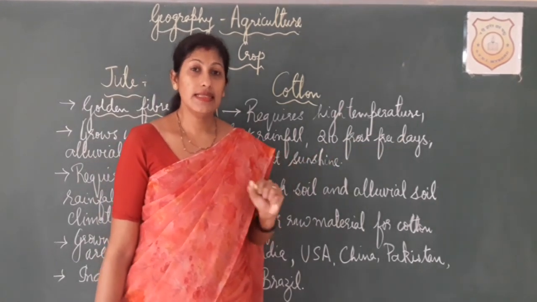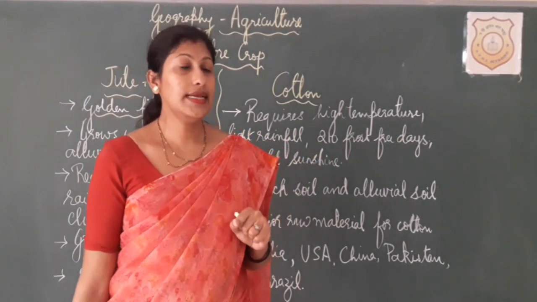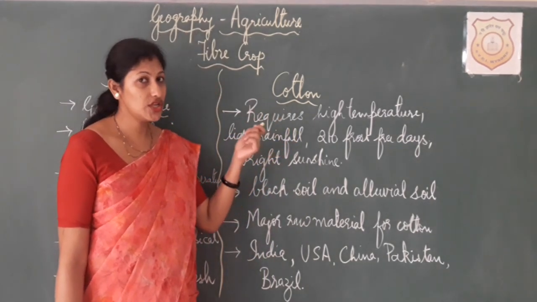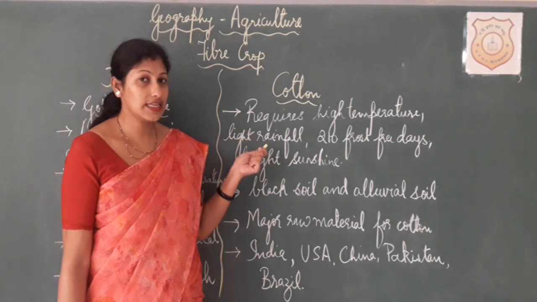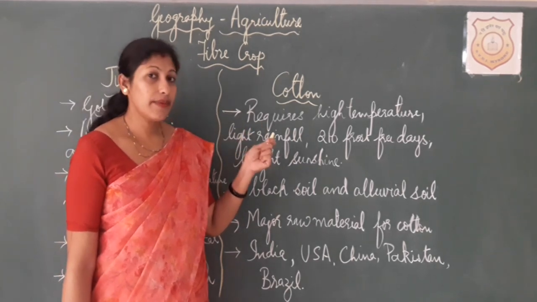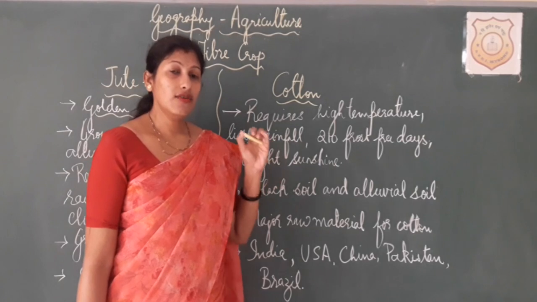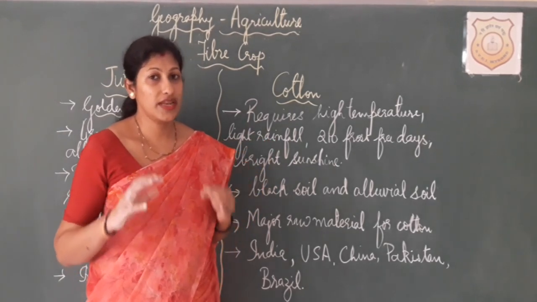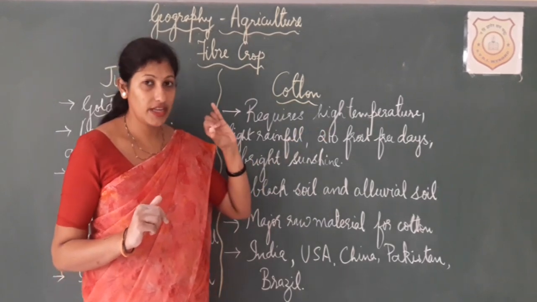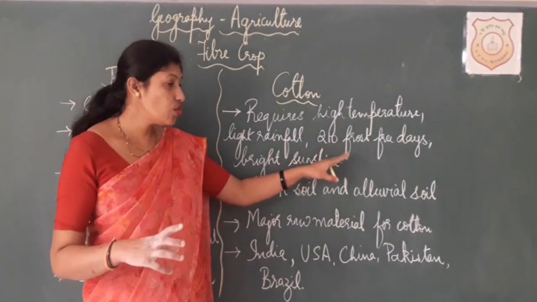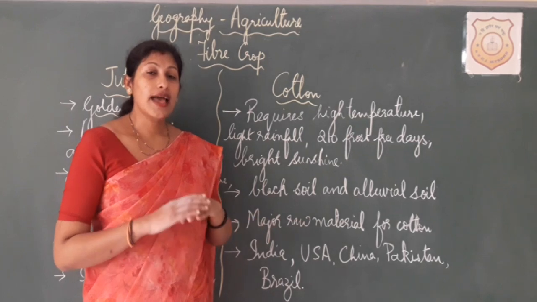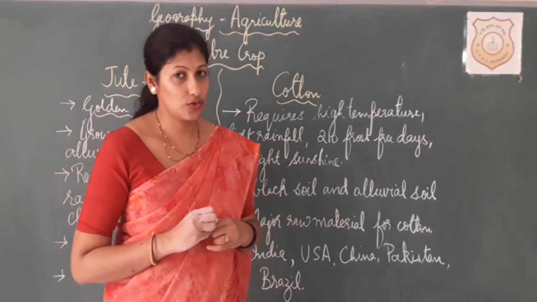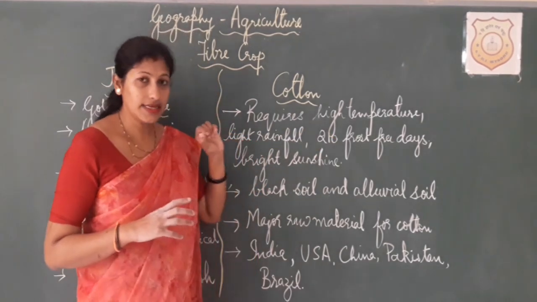That means, since cotton is grown in a season where it has very high temperature and low rainfall, you can guess in which season it is basically grown. And then, they say that when the cotton starts to grow, it does not want a lot of cold temperature. It requires a high temperature. So for at least around 210 days, it has to be what? It does not want that cold temperature for its growth. Okay, it requires high temperature.